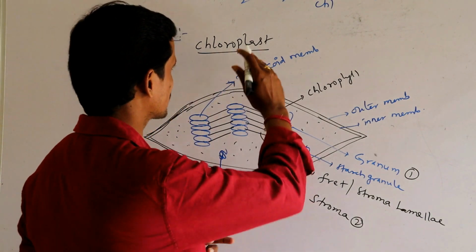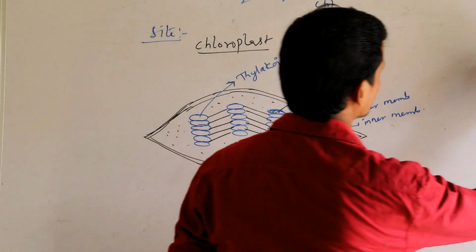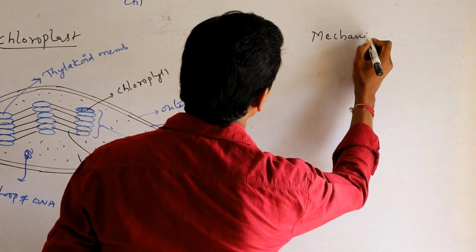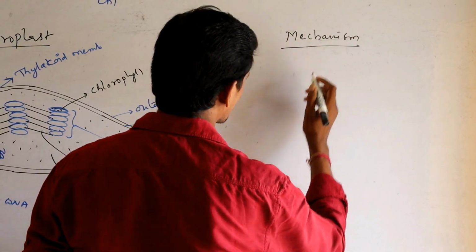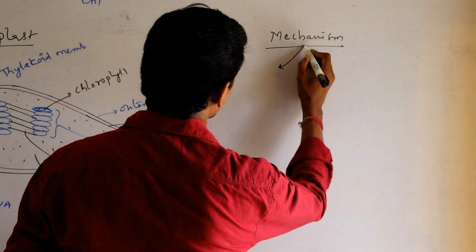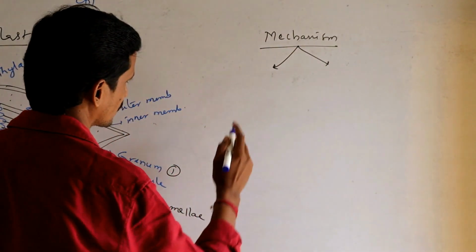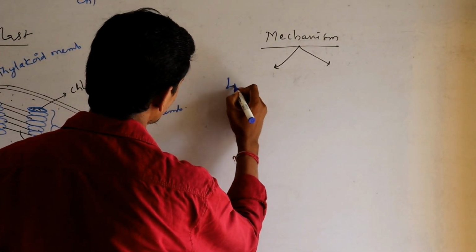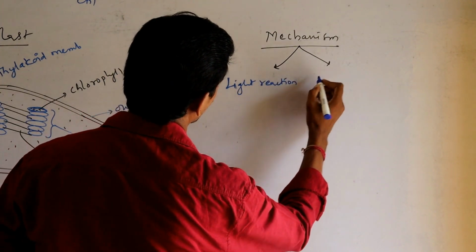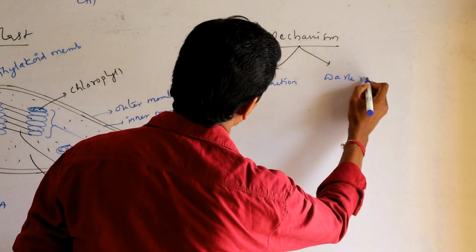Okay, now once you understand the structure of chloroplast, then we have to see the mechanism which is involved in photosynthesis. So the entire photosynthesis is divided into two reactions. One is light reaction, the other one is dark reaction.